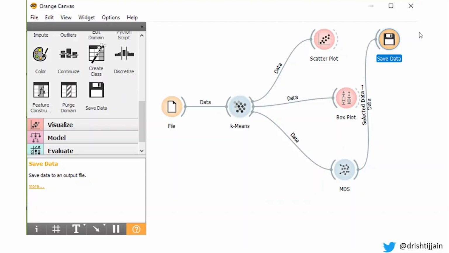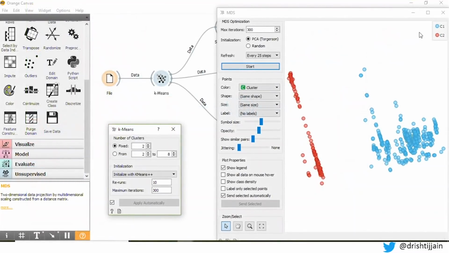it as a file. Yes, you can save it as a file and then use it in your reports, in your presentations, or to share it with your colleagues so that you are on the same page of understanding information. So when we are using K-means and I'm plotting it using MDS, the first, on the leftmost side, you see the various widgets that are there in Orange. The middle pop-up is the K-means, and the last one is the MDS plot.